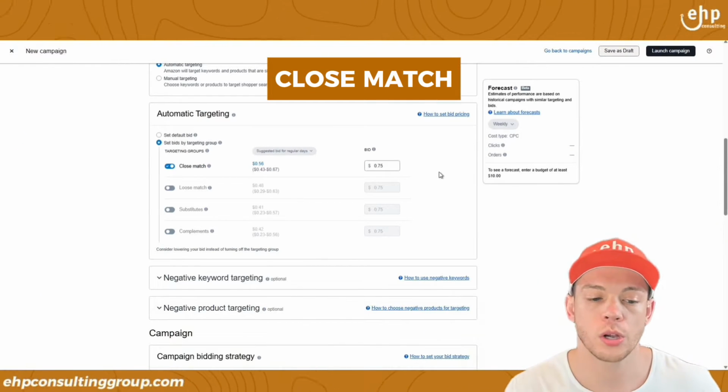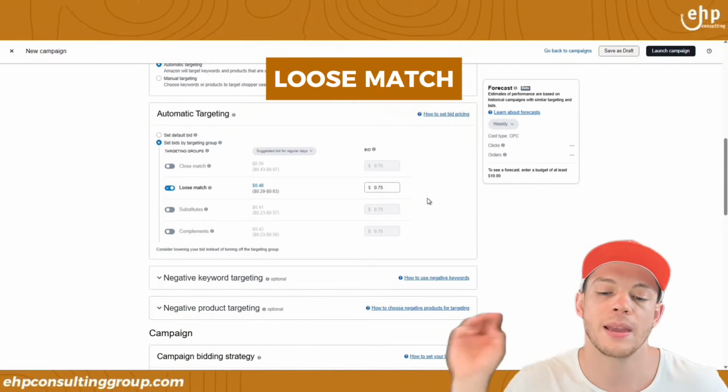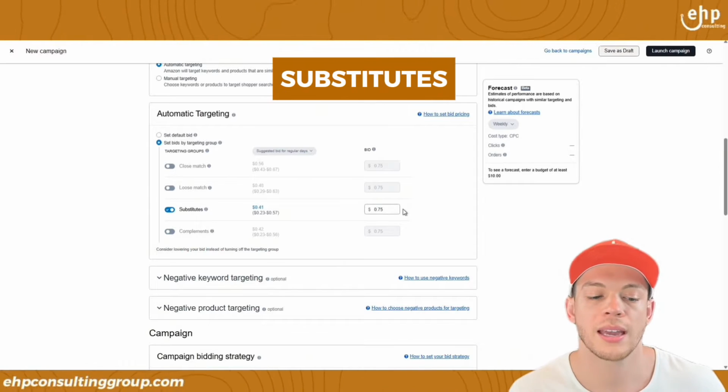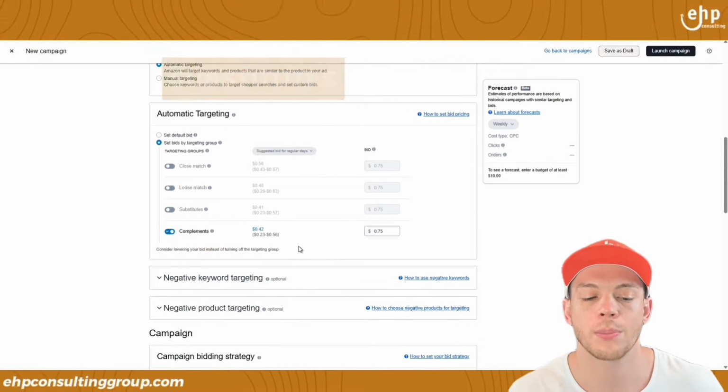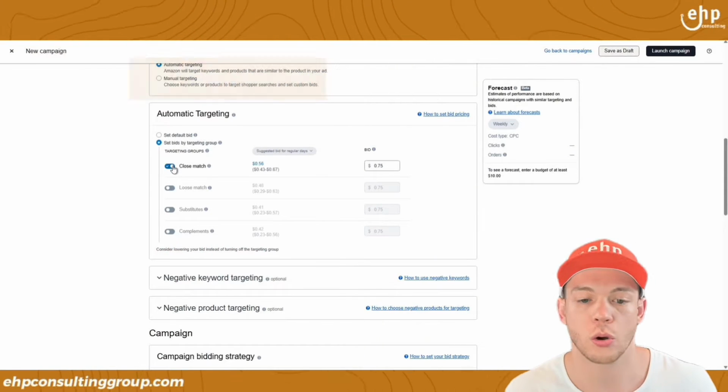Campaign number 2, you're going to do the same exact thing, set it up, but you're going to do loose match. Campaign 3, you're going to set it up and you're just going to do substitutes. Campaign number 4, you're going to set it up and you're just going to do compliments. So again, campaign number 1 is just called close match.